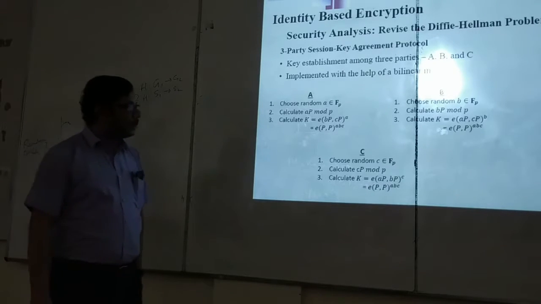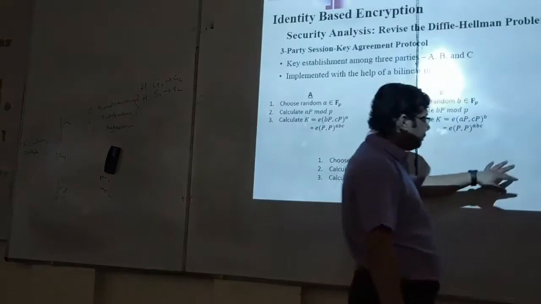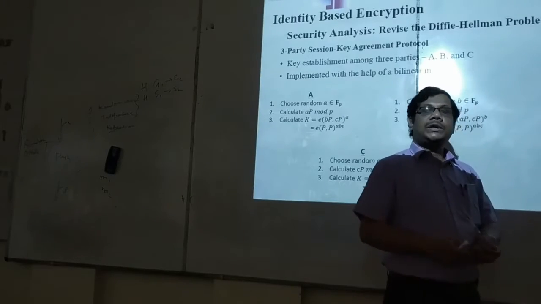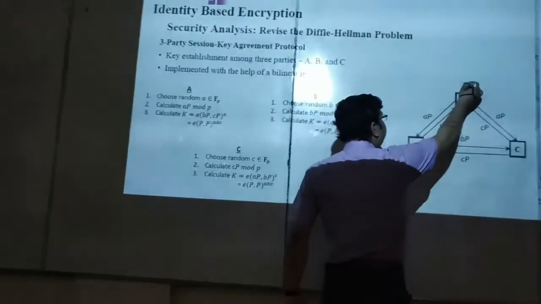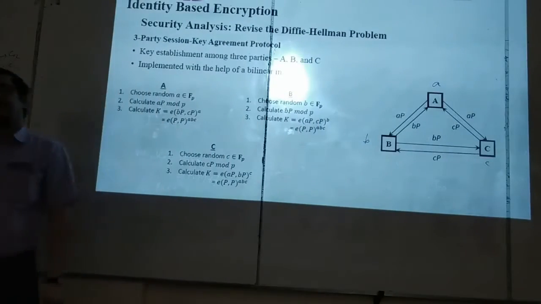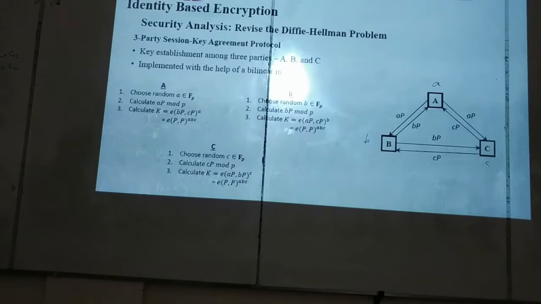What is the protocol? See here, like in the Diffie-Hellman protocol, elliptic curve version, A is choosing a random secret small a, B is choosing a random secret small b, and C a random secret small c. These are their random secrets. Then A is generating aP, B is generating bP, P is the generator point, publicly known, C is generating cP. According to the elliptic curve discrete log problem, from aP, bP and cP, it is hard to find a, b and c. Now, A is sending this aP to B and C, B is sending this bP to A and C, and C is sending cP to A and B.